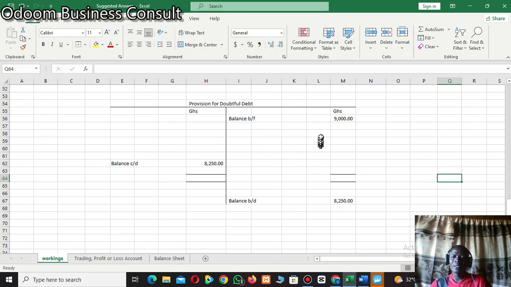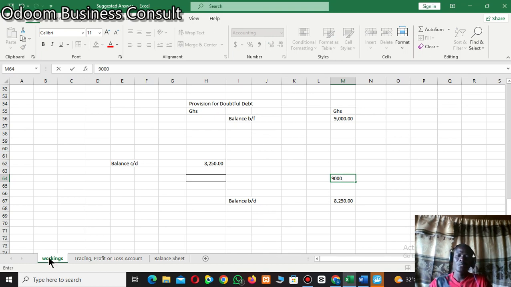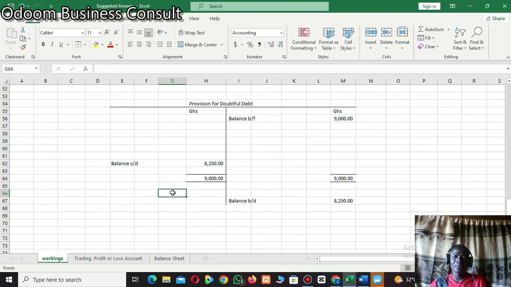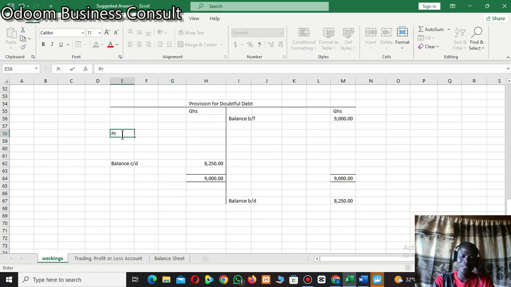You check here and you check here, compare the figures. So here obviously the credit side has the bigger amount, so the bigger amount becomes the total for the two sides. So we have our 9,000 here, we have our 9,000 there. We are not done. You see that here we have only 8,250, but the total is 9,000. So where will the difference go? The difference will be sent to the profit or loss account.